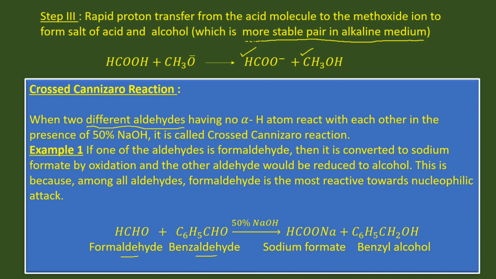This is because among all aldehydes, we know formaldehyde is the most reactive towards nucleophilic attack. So, in the first step, it will be attacked by the nucleophile to form the anion, and finally it will convert into sodium salt of the acid. And another molecule, that is benzaldehyde, here will get reduced to benzyl alcohol.